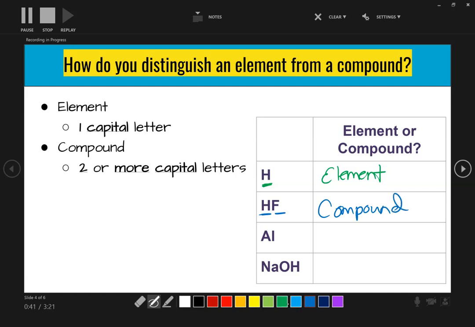Okay, take a look at the next one. How many capital letters do we have? We have one, so be careful with the Al and Cl. Al only has one capital letter, so it is an element. And as we take a look at the last one, how many capital letters do we have? We've got one, two, three, so it is a compound.